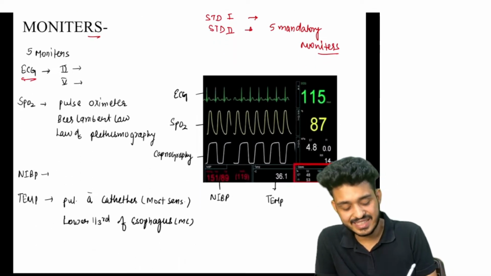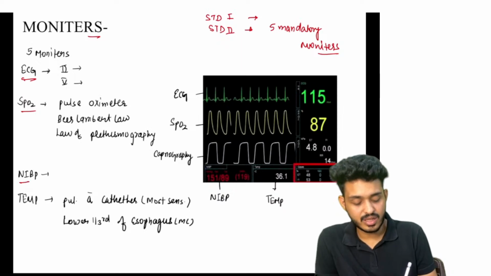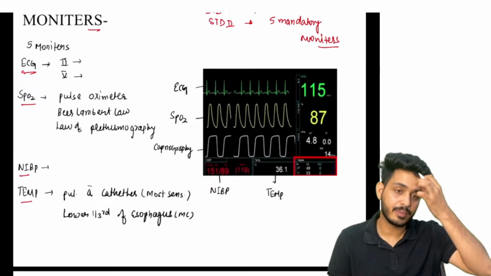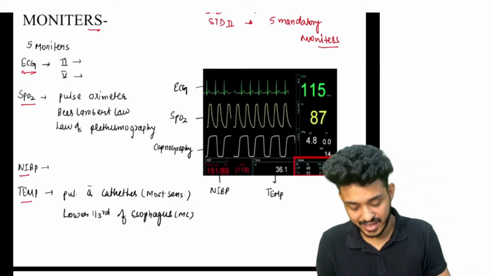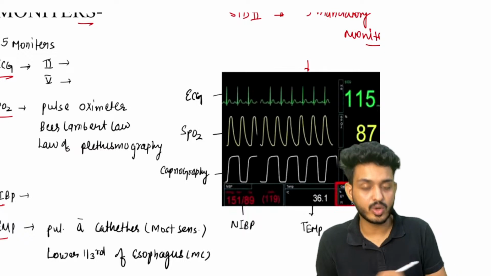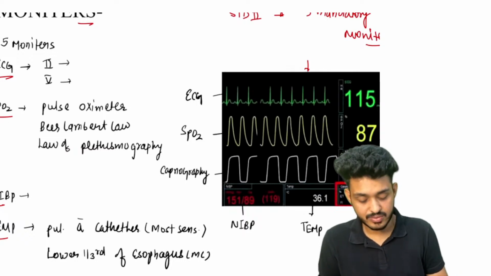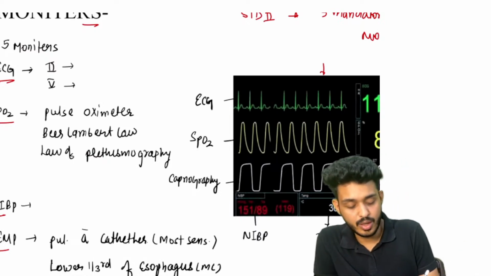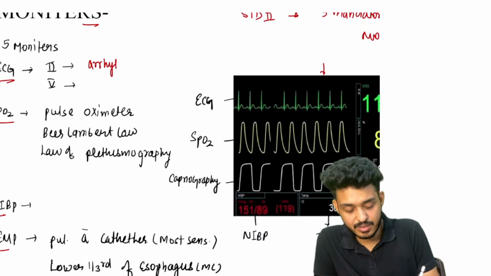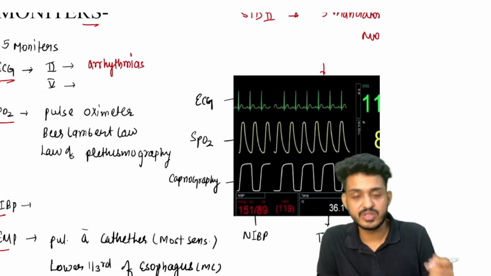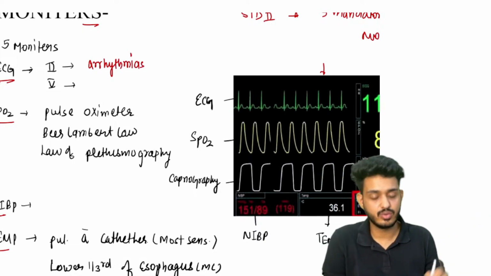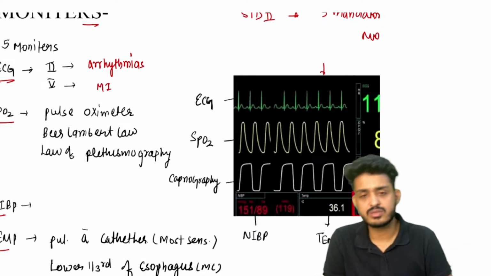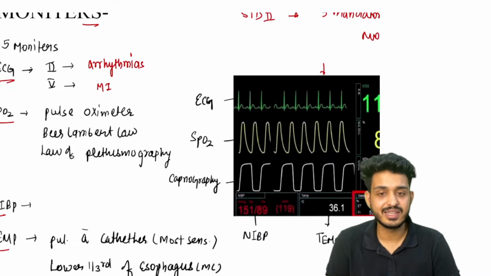The first one is your ECG, second one is your SpO2, third one is your NIBP, and lastly we are having temperature. Along with that we are having capnography. Okay, so let's start one by one. We are having ECG. You must have seen this kind of monitors in your OT as well, right? We will be looking for lead number 2, because lead number 2 will be telling us about the arrhythmias. If the patient is having arrhythmia, we can see it in lead 2. And lead 5 generally will tell us about the MI. So lead 2 and lead 5 will be there in the ECG.